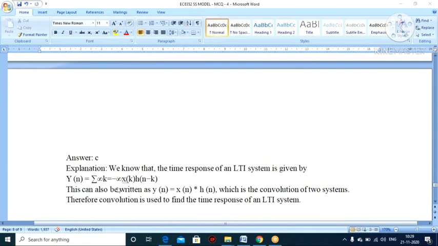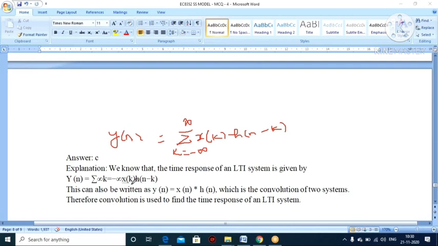Because you know the definition of the convolution formula, that is y of n equal to the summation of x of k h of n minus k, where k goes from minus infinity to plus infinity. This is the definition of convolution, isn't it?